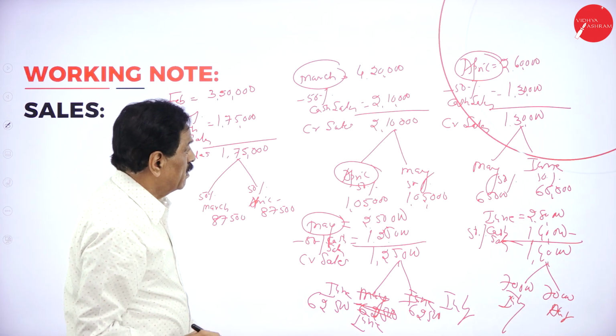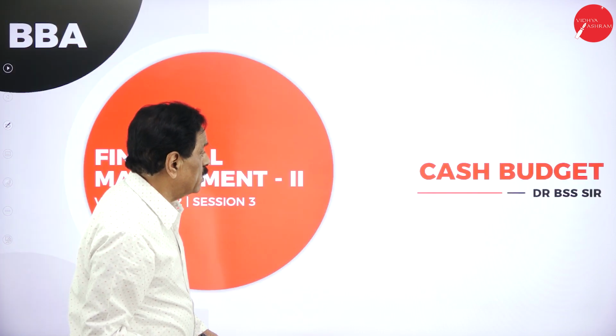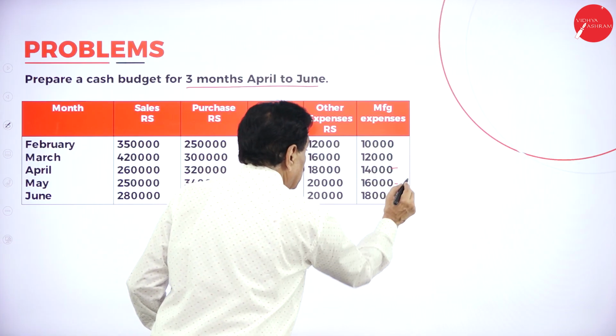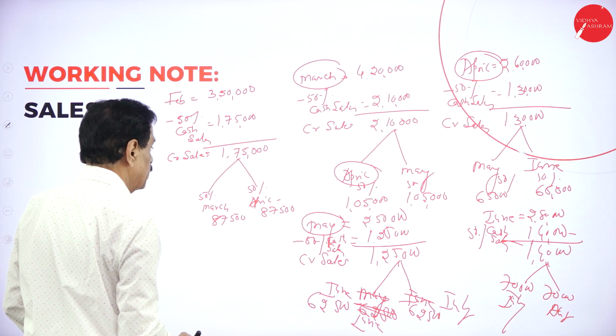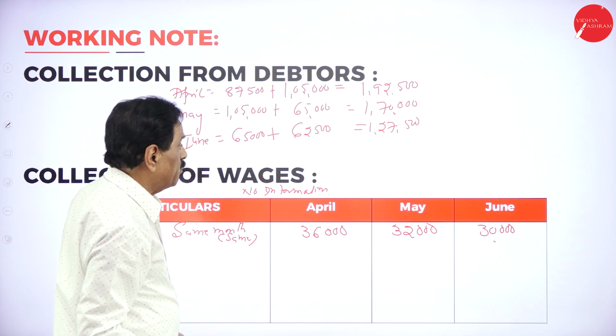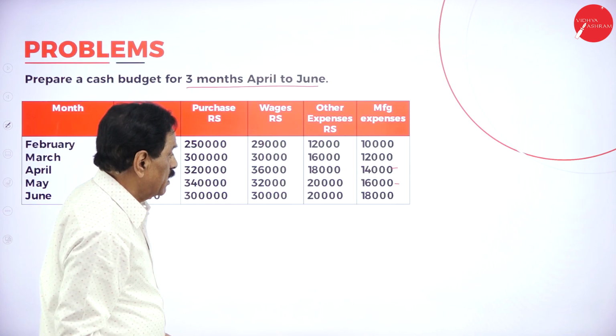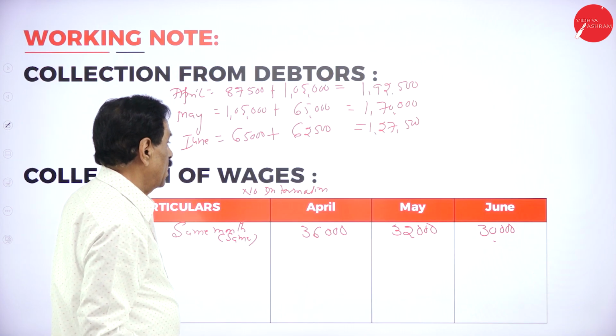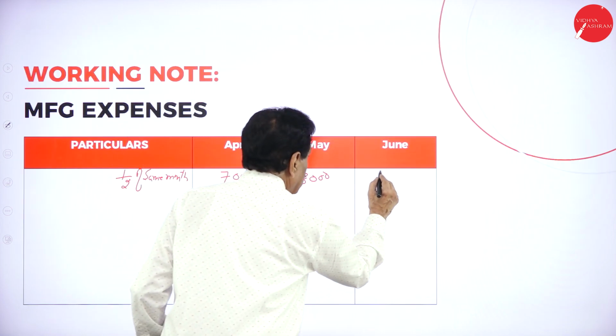Then May, 16,000, half means 8,000. In the month of June, 18,000, half means 9,000.